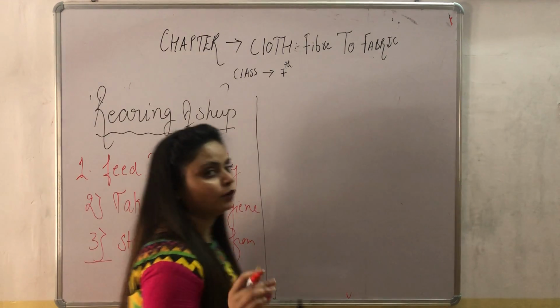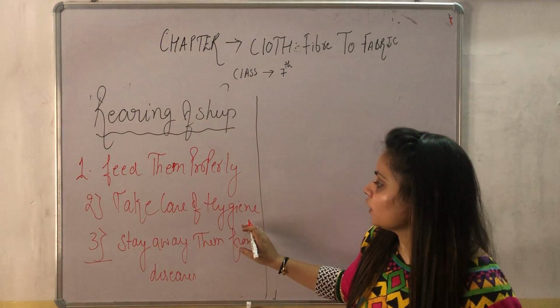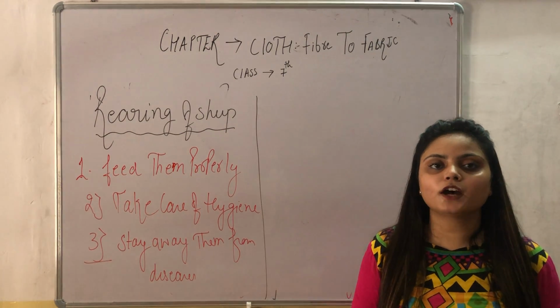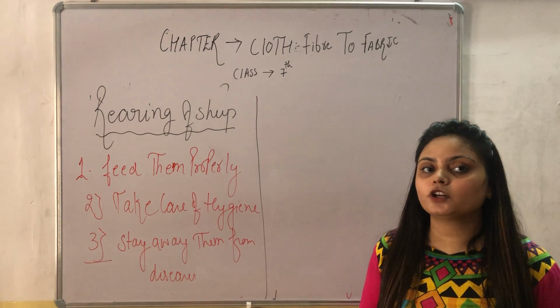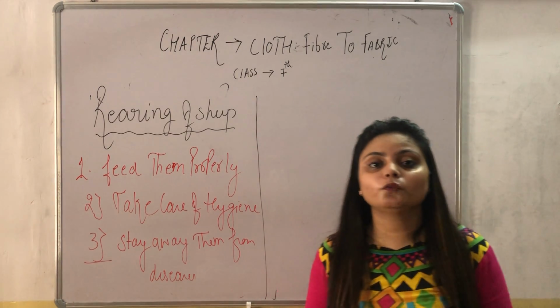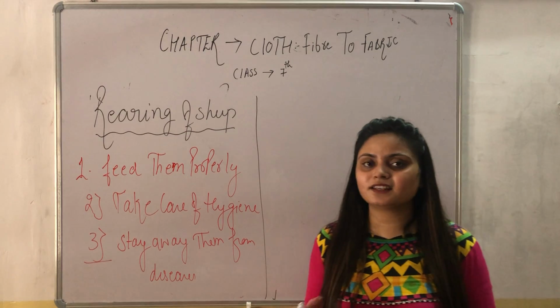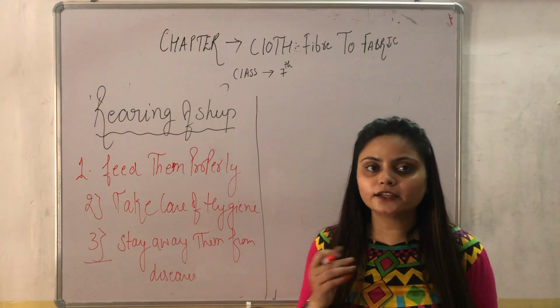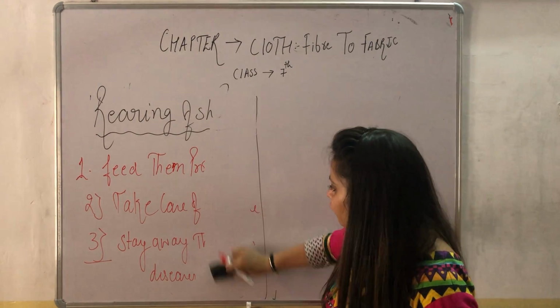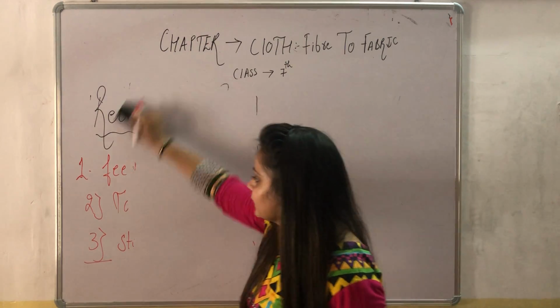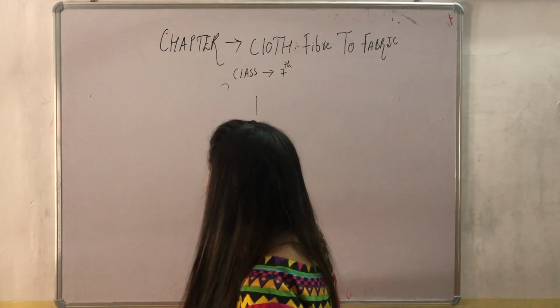If we take care of hygiene, they give good production of wool. But if they are infected by any kind of disease, then their wool production also decreases.